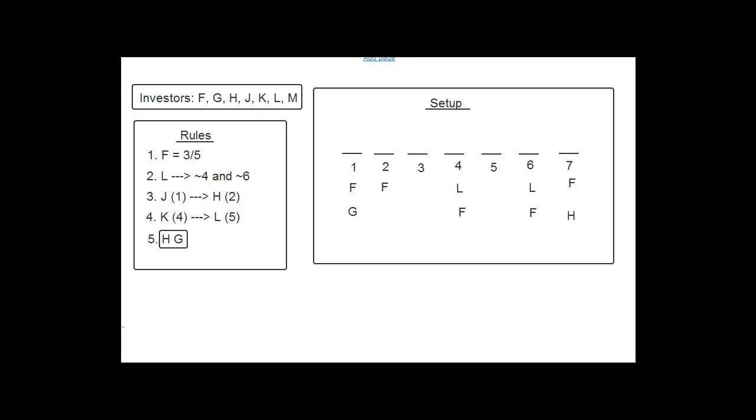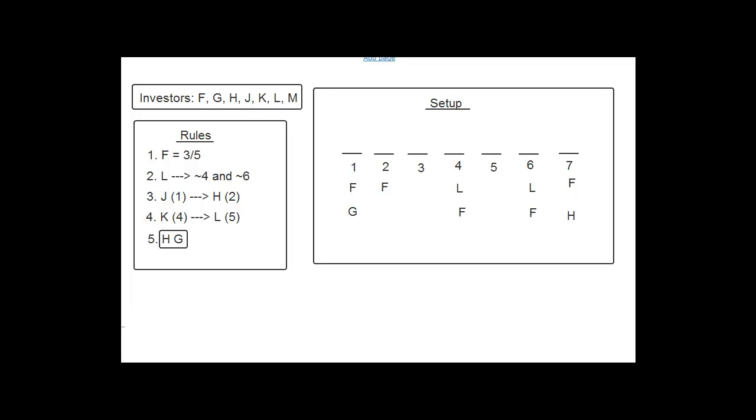Okay. Number 2 says L can't be in 4 or 6. So in A, L is in 6. So A and B are out, right? And we're probably not going to be able to get rid of any other ones, but let's see, just to make sure we have to be thorough. So we look at C, L's not in 4 or 6, L's in 1. D, L's in 1, that's fine. And E, L's in 1, so that's fine. Okay, so far we got rid of A and B.